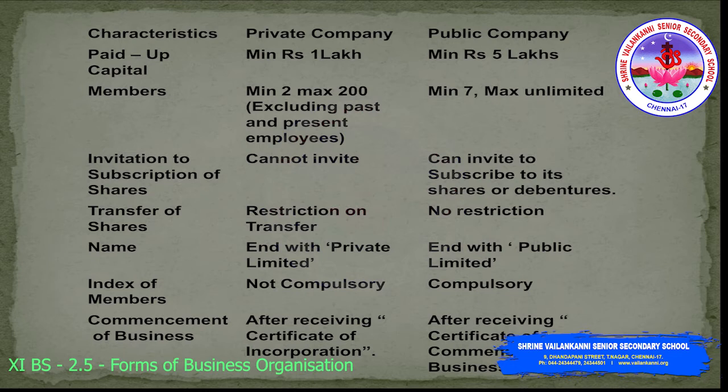In terms of a public company, it is minimum 7 and maximum is unlimited. It can be any number. It can be crores, it can be any number. So shareholders can be unlimited. But a minimum of 7 members is required to start a public company.